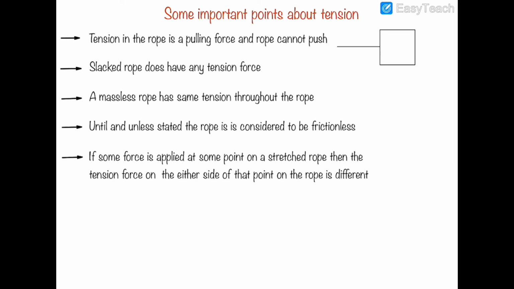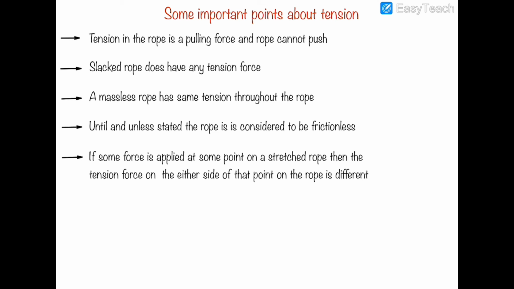If you try to push the rope, then the rope will become slack and the block will not move from its place and tension in the rope will become zero. But if you pull the rope, then the rope will exert the pulling force and the block will be pulled with the rope. So rope cannot apply the pushing force. It is used to pull any object. Now slack rope means rope is not taut, rope has zero tension, and rope is being pushed.